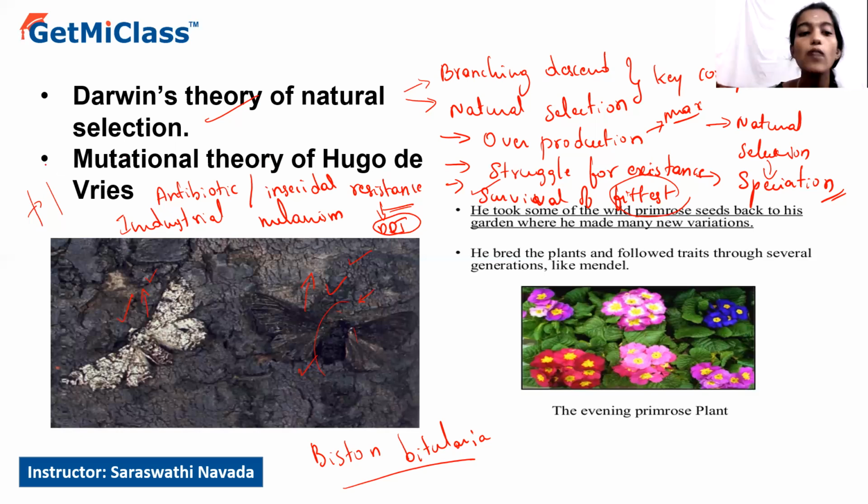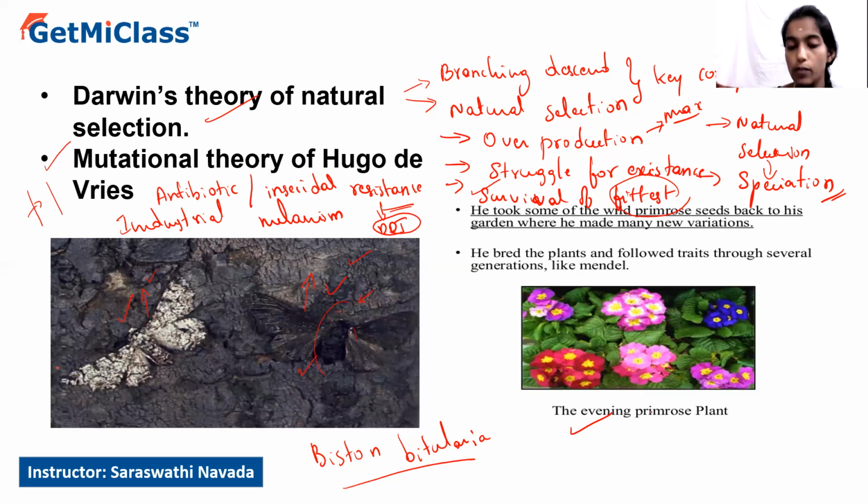And the next one is the mutational theory of Hugo de Vries. The mutational theory of Hugo de Vries was based on studies conducted on an evening primrose plant called Oenothera lamarckiana. When he was conducting crossing over experiments on the evening primrose, he saw a different inheritance pattern.